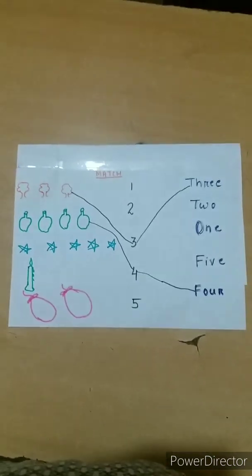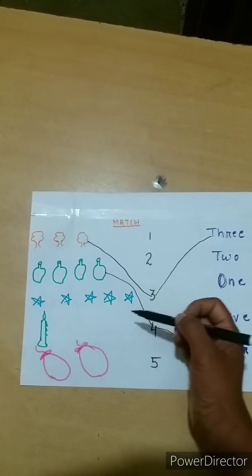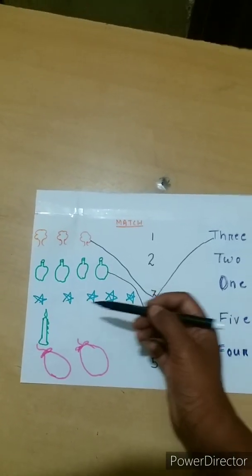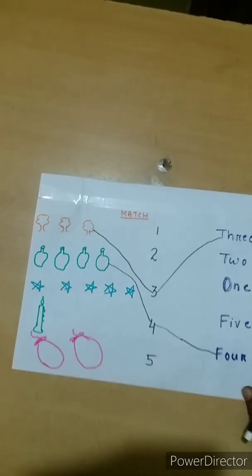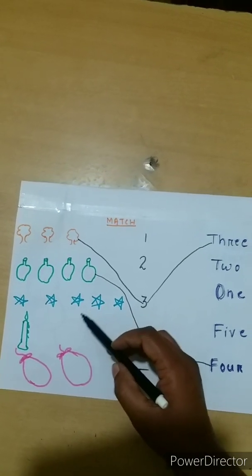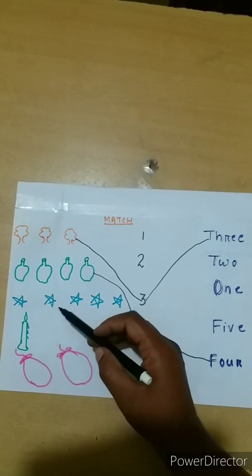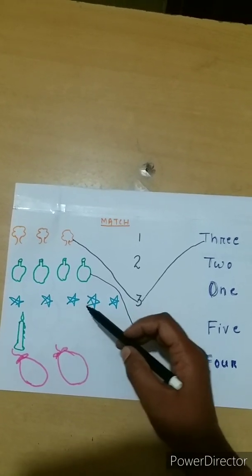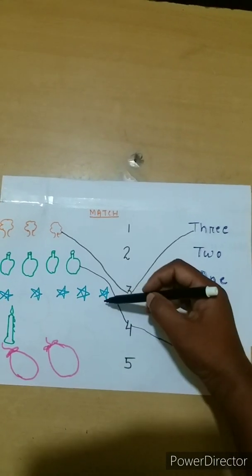Now children, look at the other pictures. What are these? Yes, these are stars. Now we have to count how many stars are here. 1, 2, 3, 4, 5.